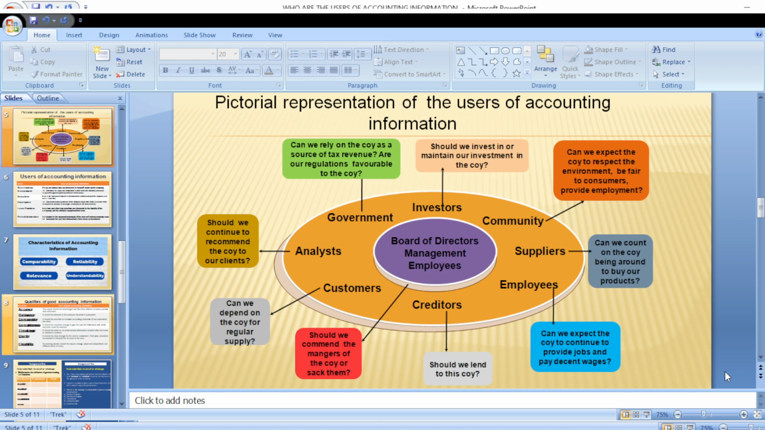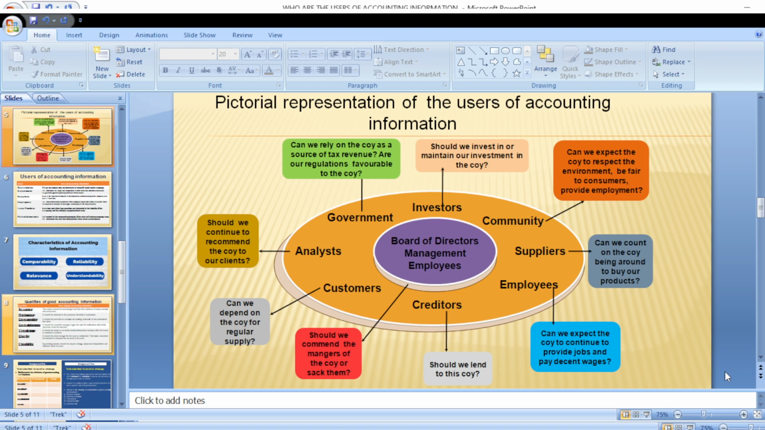So, for example, being an organization in the community, some organizations provide scholarship facilities to members of the community. Some organizations provide employment to members of that particular community. So those are corporate social responsibilities that the organization performs to its immediate community.